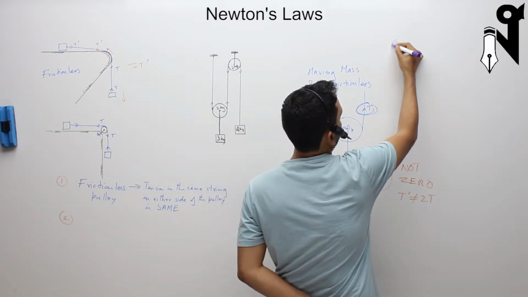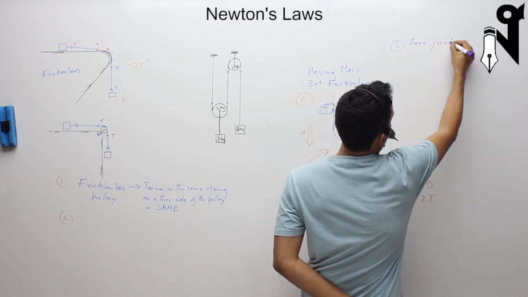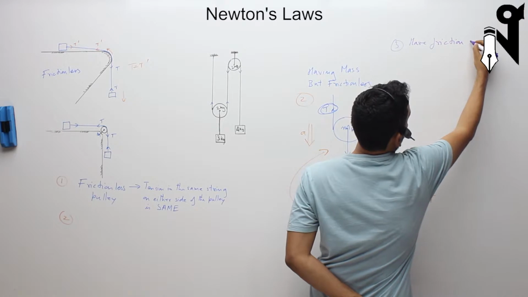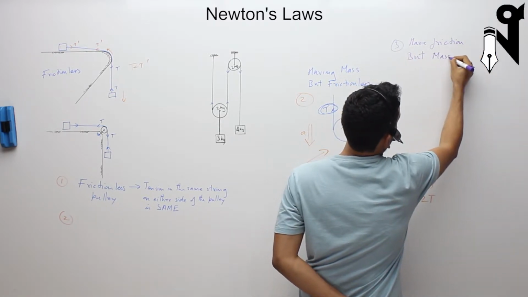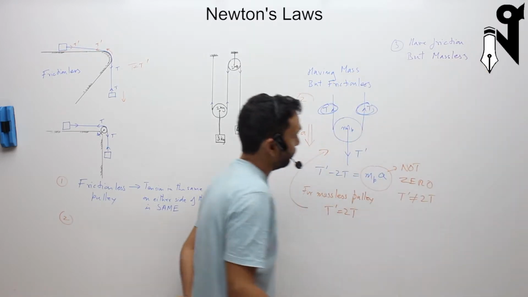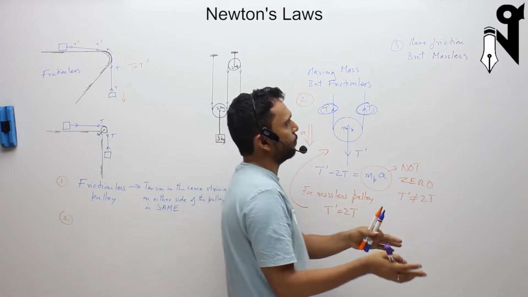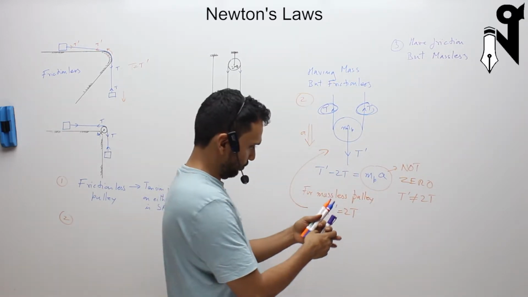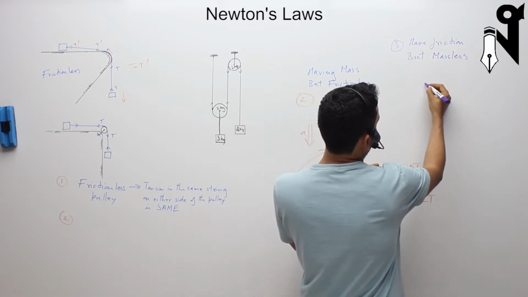So I'll discuss a case where you have friction but massless. Now to discuss this, let me take the ultimate case of having friction as well as having mass. And the weight is borne by the wall.